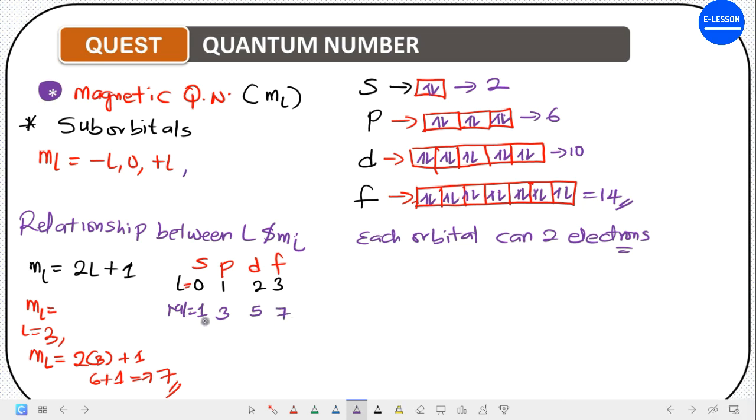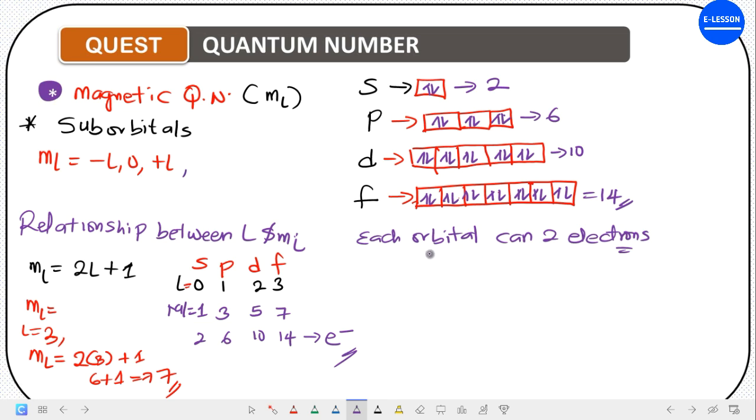So multiply the ml values by 2. What is it going to give to us? 1 times 2 is 2. 3 times 2 is 6. 5 times 2 is 10. And then 7 times 2 is 14. So this now gives us the number of electrons that each of the orbitals can accommodate. So each orbital can take 2 electrons.